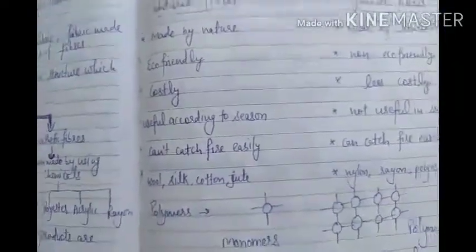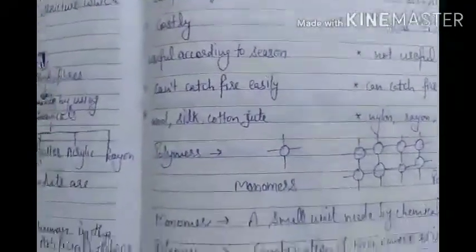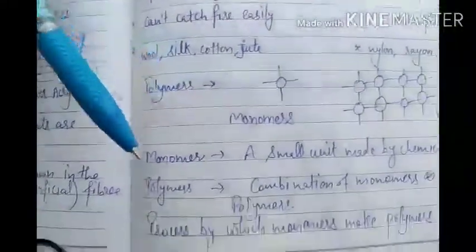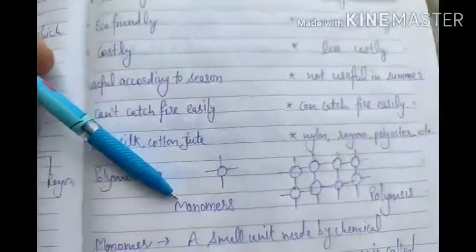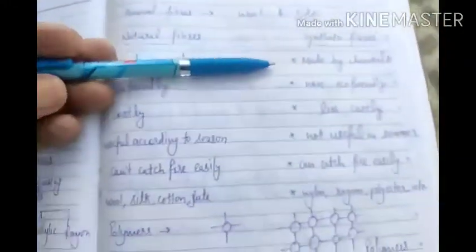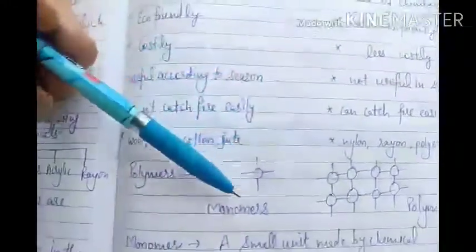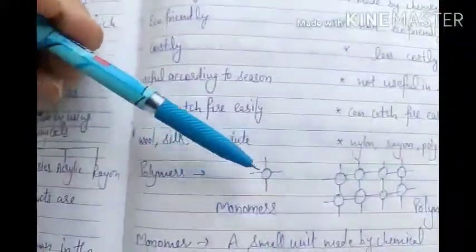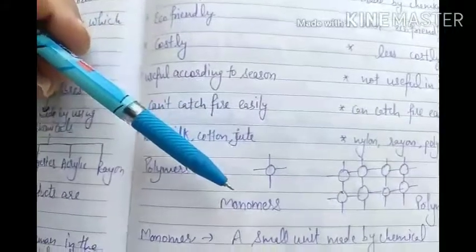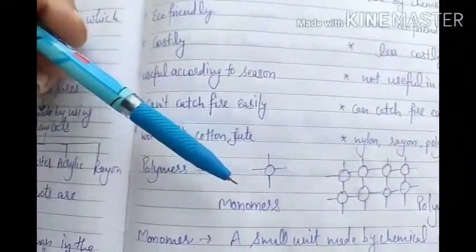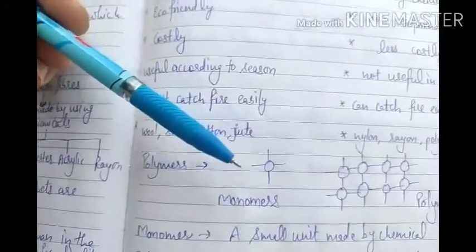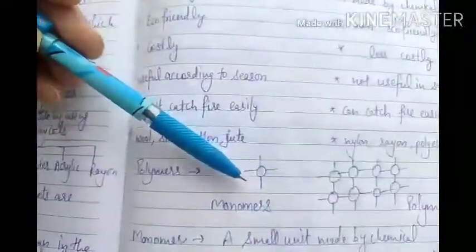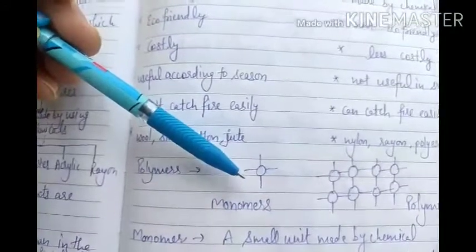So our topic starts with monomers and polymers. What is the meaning of monomer? I told you synthetic fibers are made by chemicals, so this is only related to chemicals, not to natural fibers. A monomer is a single chemical unit. It means by chemicals we make small units, small fibers. So a single unit in the form of a chemical is called a monomer.